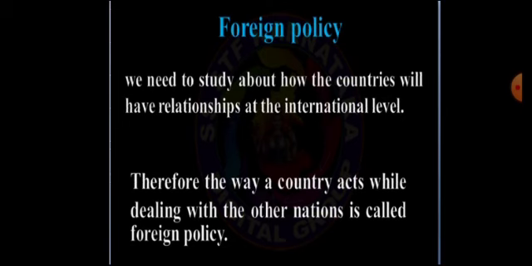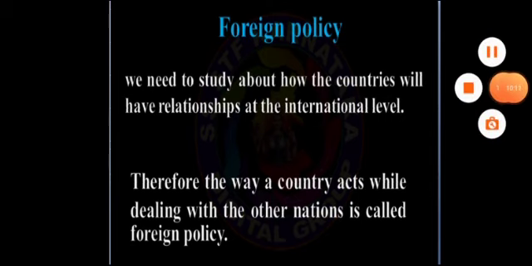And now we need to study how countries will have a relationship at the international level with other countries of the world, that is, with the help of foreign policy. That's why the way a country is acting while dealing with other nations is known as a foreign policy. Remember, whenever a country has an agreement with other countries of the world at the international level, that kind of agreement or deal done by a country is known as a foreign policy.